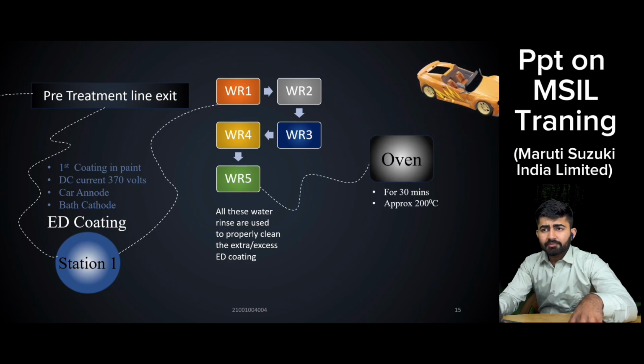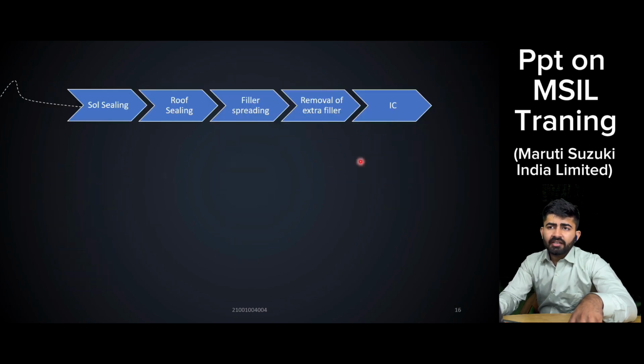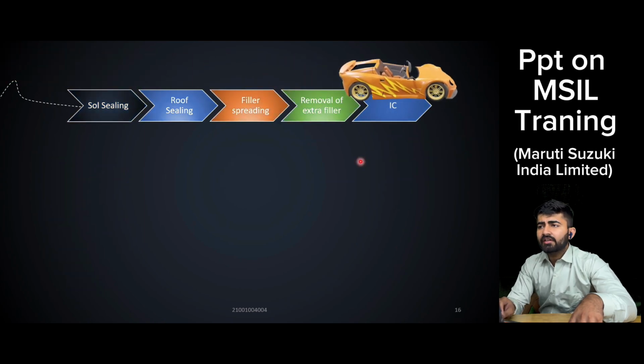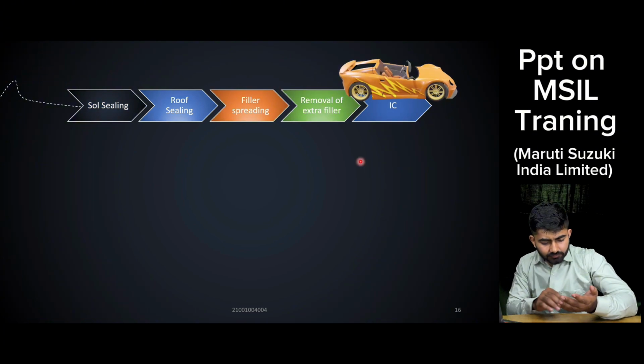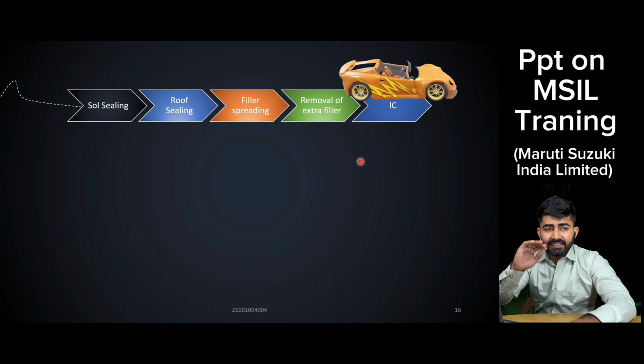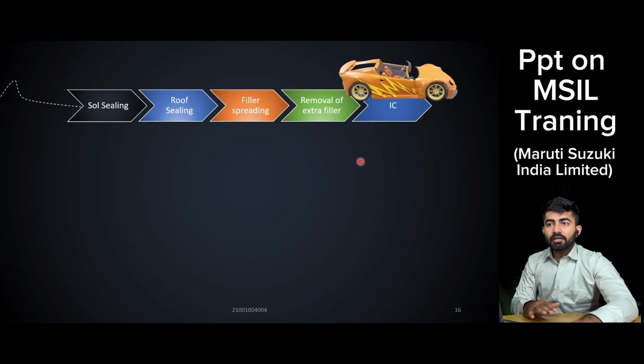Now coming to the next point, sole sealing, roof sealing, filler spreading, and removal of extra filler are done. Let us explain step by step. Sole sealing means the cracks at the bottom of the car are filled by a sealing material. Then at the roof, the filler is spread and the extra filler is removed.